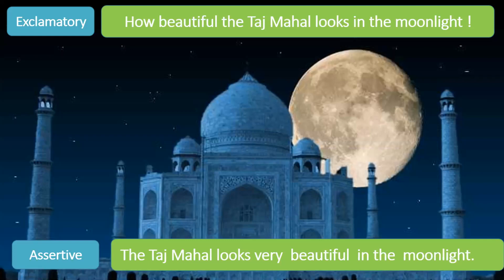An exclamatory sentence says, "How beautiful the Taj Mahal looks in the moonlight!" It will become a simple statement of fact when we transform it into the assertive statement. We say, "The Taj Mahal looks very beautiful in the moonlight." Don't forget to add "very" when it is expressing something which is very beautiful. Otherwise, if it was a normal thing, we wouldn't express it in an exclamatory form. So when we are using "how" and "what," you should use the word "very" in the assertive sentence: The Taj Mahal looks very beautiful in the moonlight.